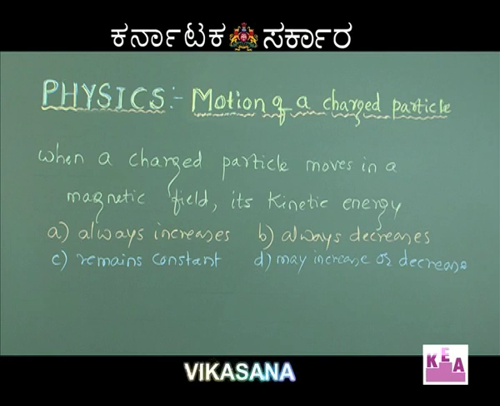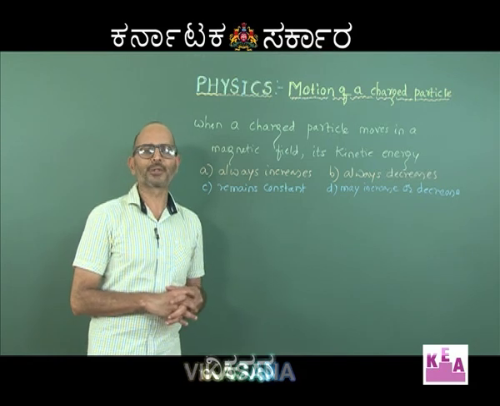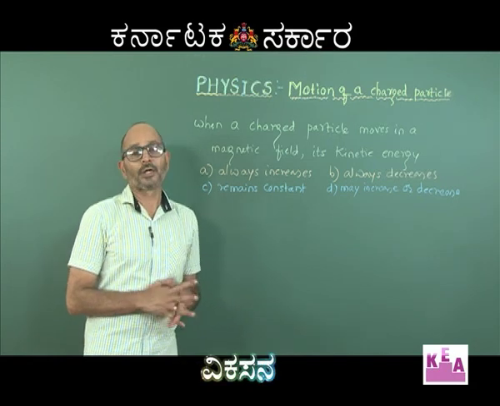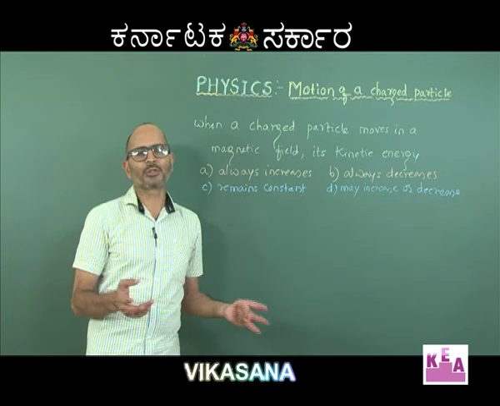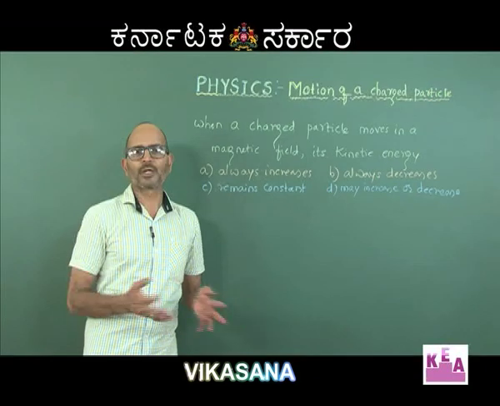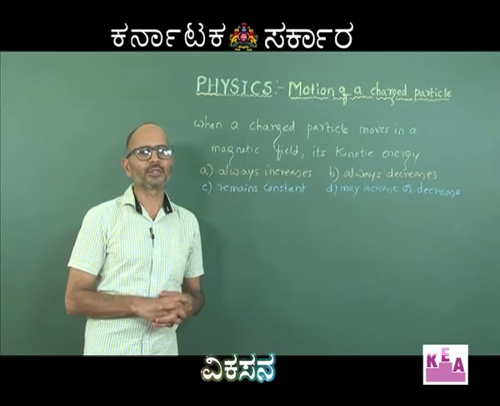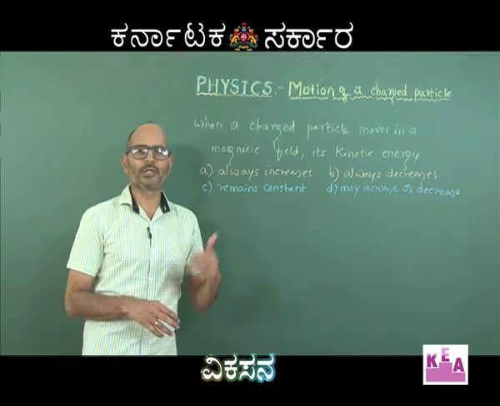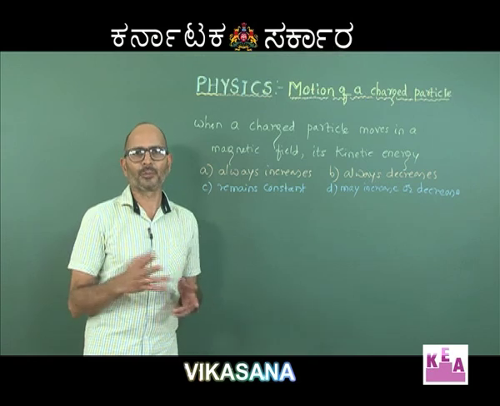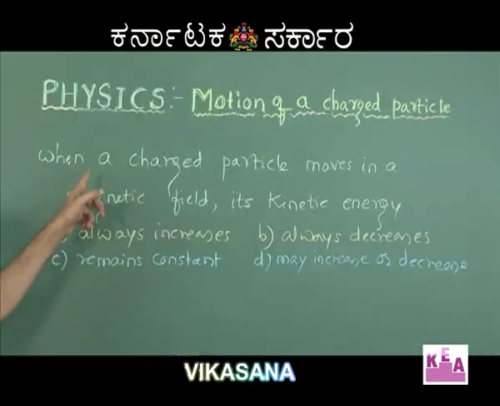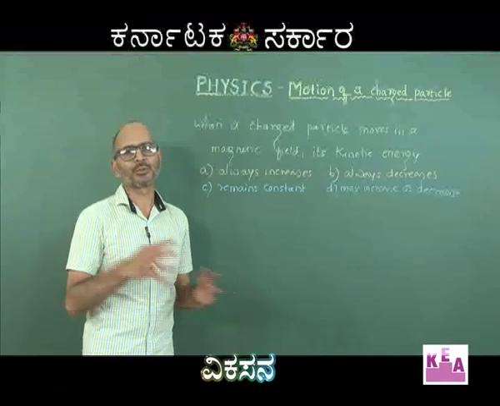Fine. So, let us not forget here that the force which the magnetic field will exert on the charged particle is always going to be at right angles to the velocity. So, F dot V is going to be 0. The force is perpendicular to the velocity, so F dot V is 0, and F dot V is the power. So, power delivered by the magnetic field on the charged particle is 0, and when the power delivered is 0, the work done by the magnetic field is 0. So, change in kinetic energy is going to be 0.